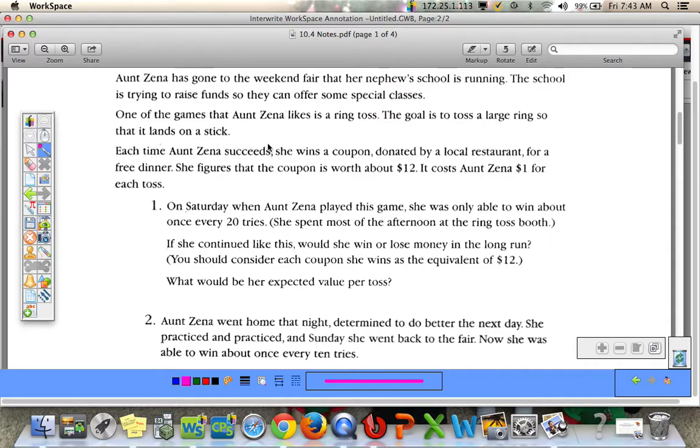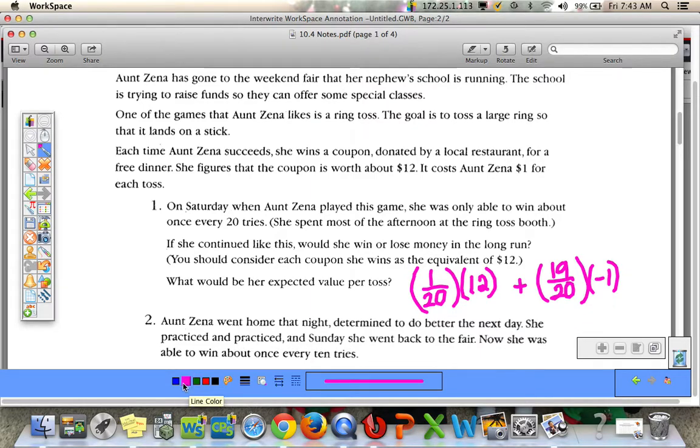On Saturday, when Aunt Zena played this game, she was only able to win about once every 20 tries. If she continued like this, would she win or lose money in the long run? What would be her expected value per toss? Well, she wins about 1 out of every 20, and when she does win, the value of her winnings would be $12. That means she loses about 19 out of 20 times she plays the game, and the cost of play is $1 for each toss.